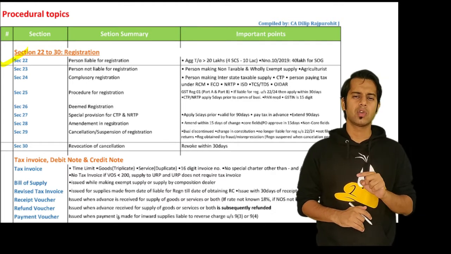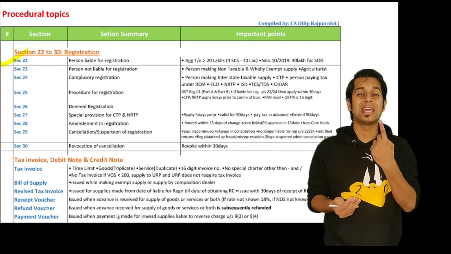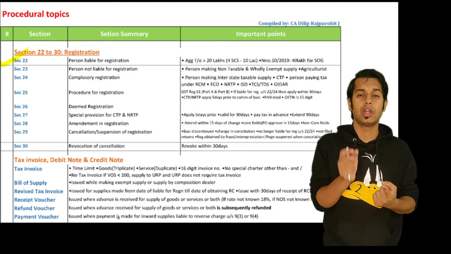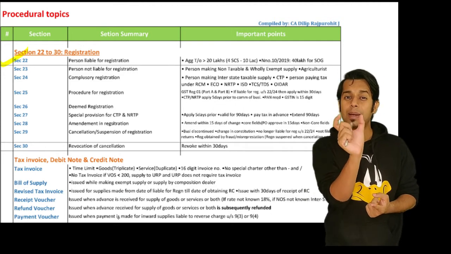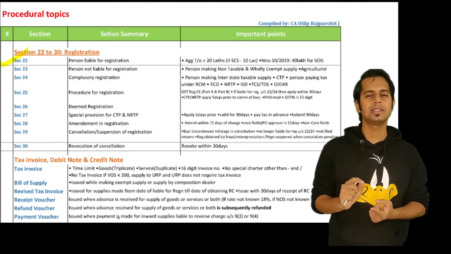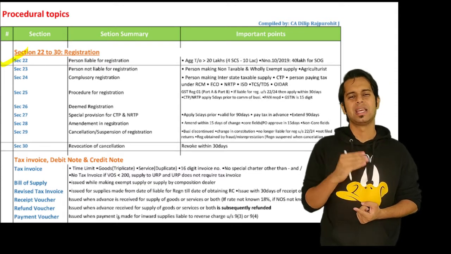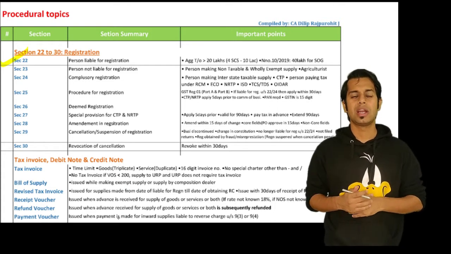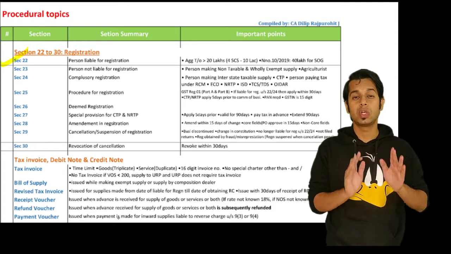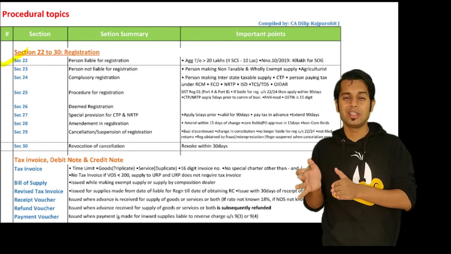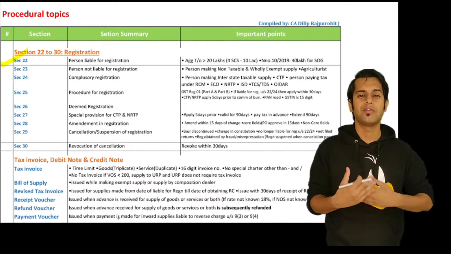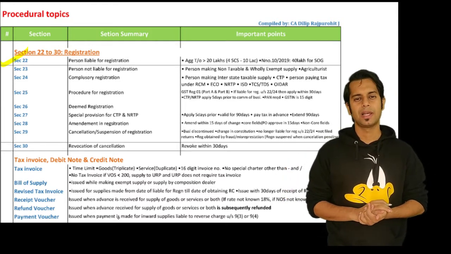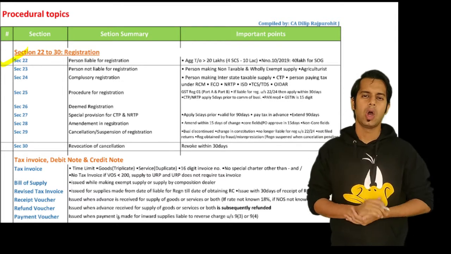If you are a supplier making taxable supplies and your aggregate turnover exceeds 20 lakh rupees, then you are supposed to take registration in the state or union territory from where you are making taxable supplies. You should take registration in each and every state and union territory from where you are making taxable supplies. Aggregate turnover should be seen on an all India basis.